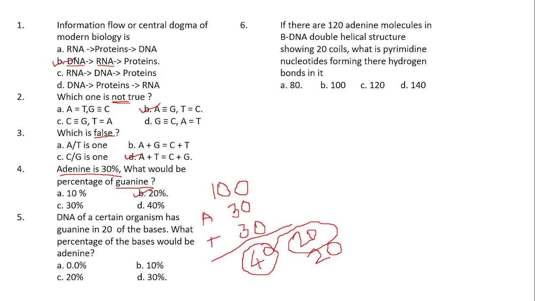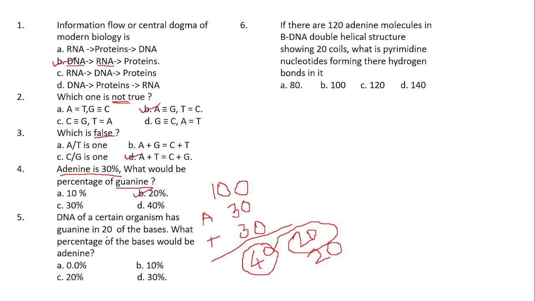If you are asked a question in the form of percentage, you have to calculate the percentage of the bases like this. Next question: DNA of certain organisms has guanine in 20% of the bases.